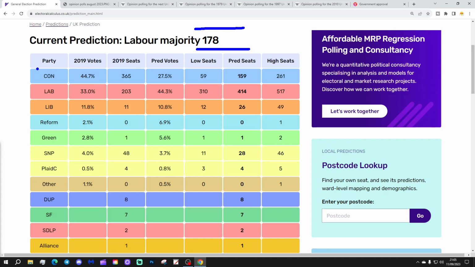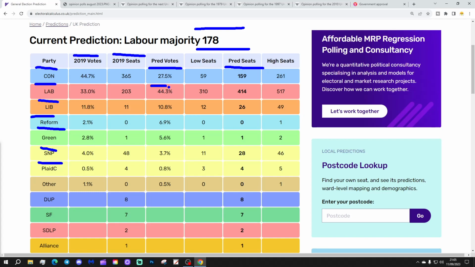So these are party columns here: Conservative, Labour, Liberal Democrats, Reform, Greens, SNP, Plaid. We've got 2019 votes and seats tabled just here. So obviously it was a very big result for the Conservatives, a landslide majority of around 80 seats. Well, in the current prediction, we see the Conservatives on 27.5%, which gives them a predicted seat score of 159 seats.